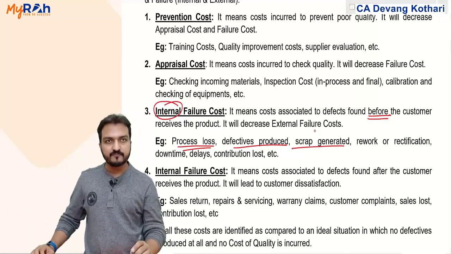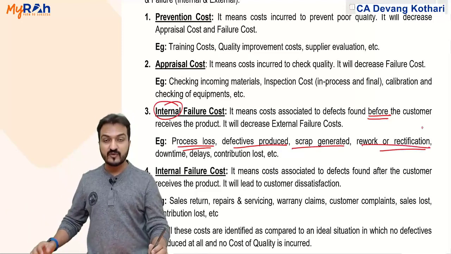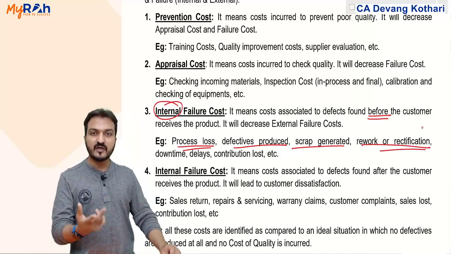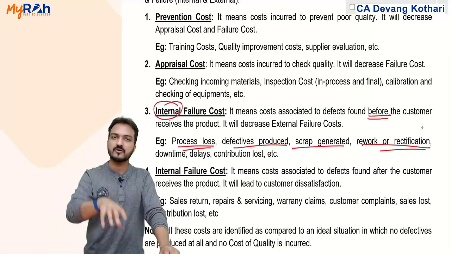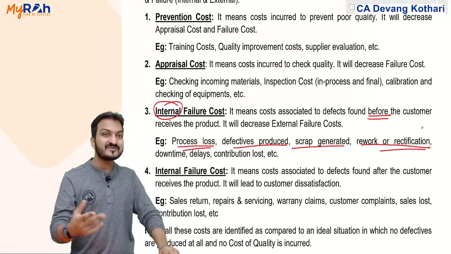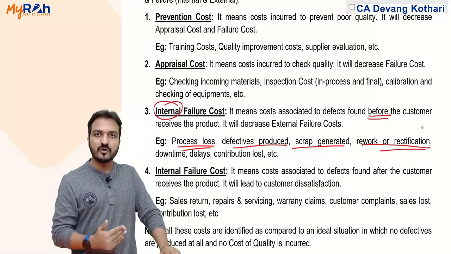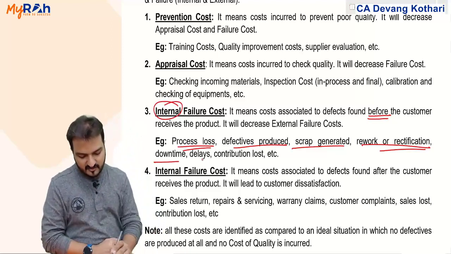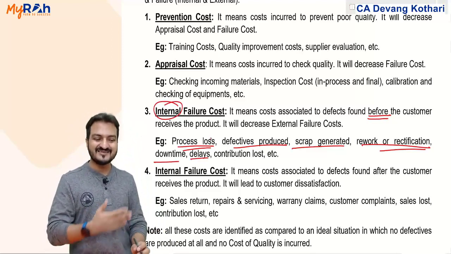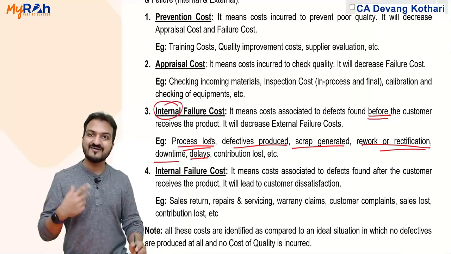Scrap generated, or rework, or rectification. Many times defectives that you produce, you will yourself rectify those defectives, repair those defectives. Then that repairing cost, rework, rectification cost also comes under internal failure cost. Downtime cost, delays in production, delays in delivery and all, that is all your internal failure cost.